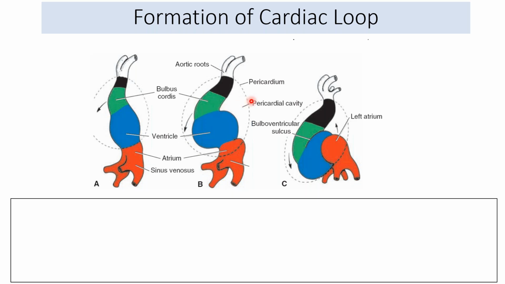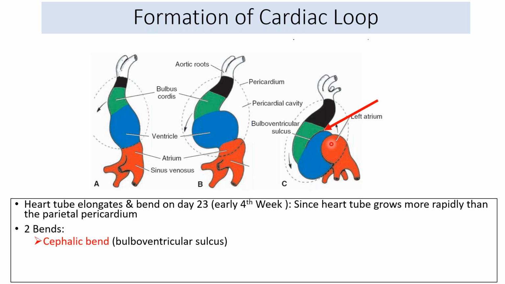So the first sulcus that I was talking about, this is the bulboventricular sulcus between the bulbus cordis and the ventricle that appears. The second sulcus appears at the junction where the ventricle is in communication with the atrium. So this is that first sulcus, the bulboventricular sulcus. So the heart tube, when does this bend appear? This bend appears early in the 4th week by day 23, when the heart tube has quite elongated.